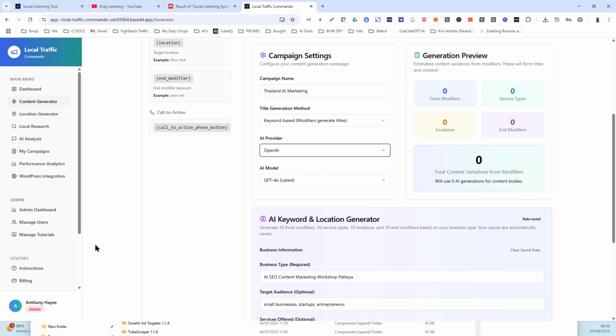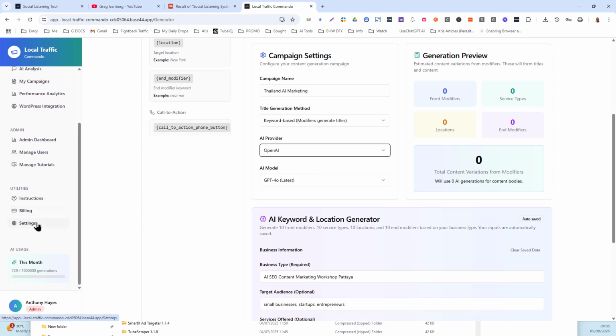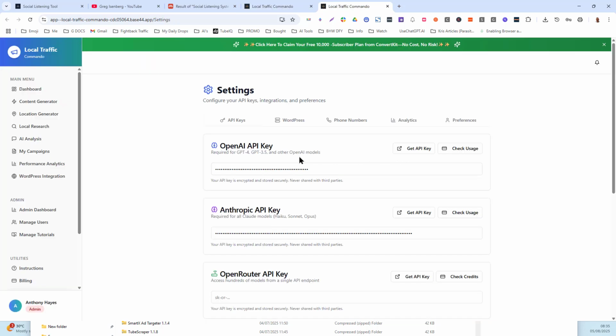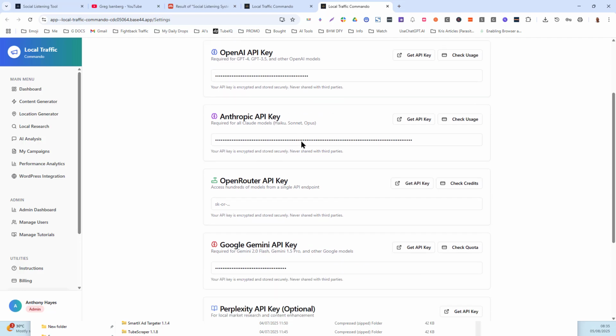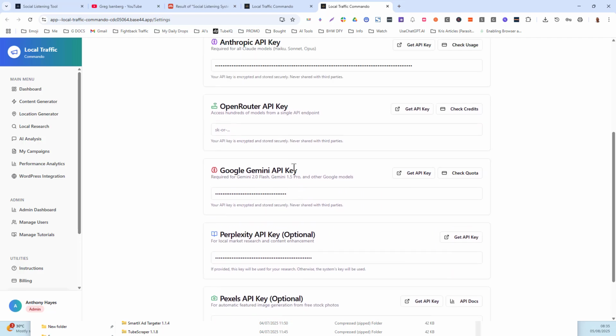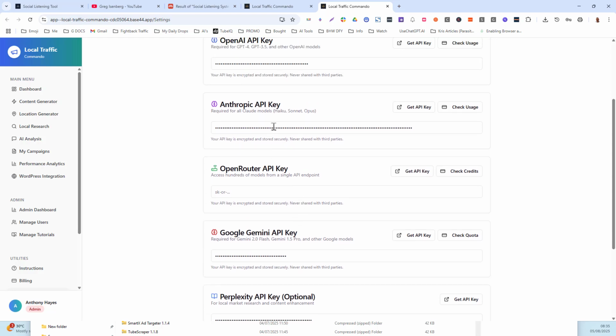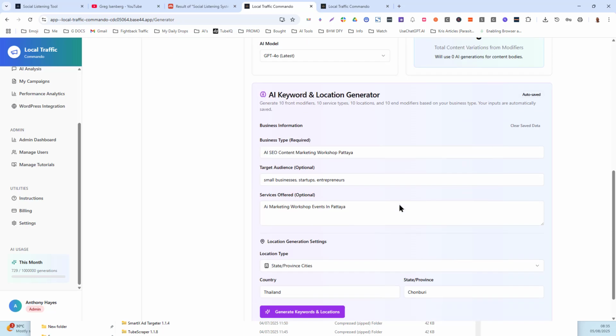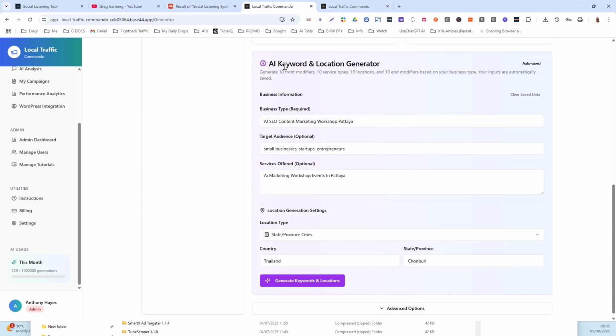Now in your settings, you will have your AI keys where you put them in. And you go for Perplexity, Gemini, OpenRouter, Anthropic, etc. So I'm just going to carry on with OpenAI for now. Right, now the AI keyword and location generator.